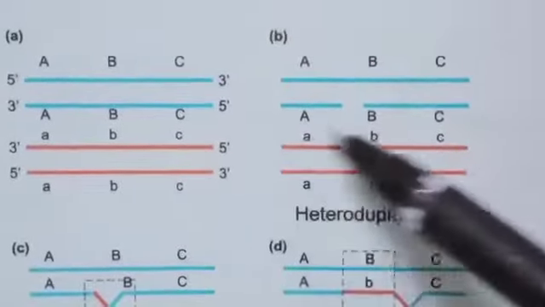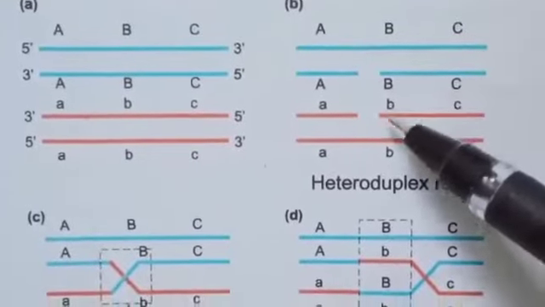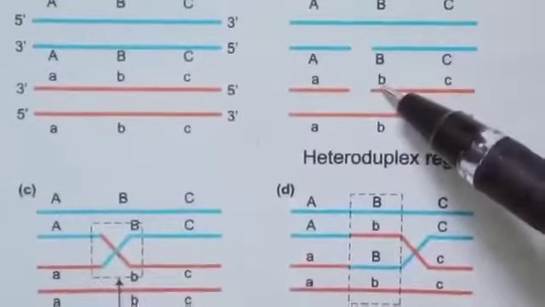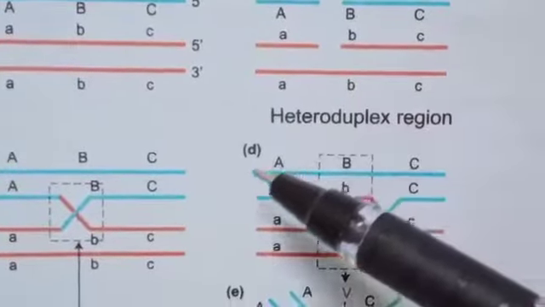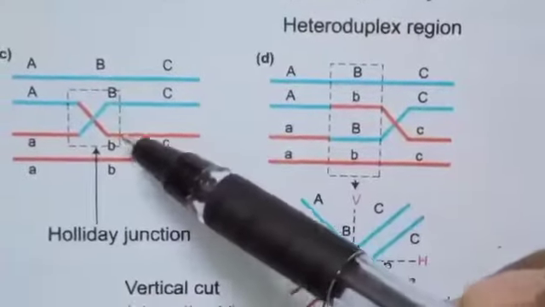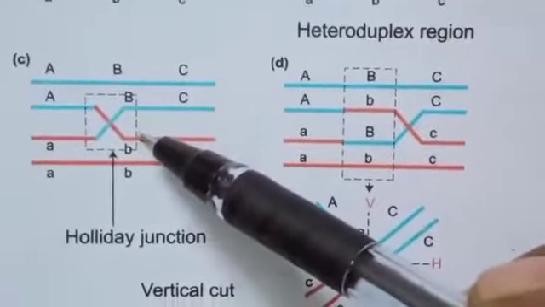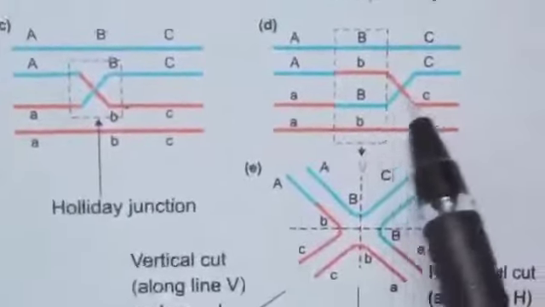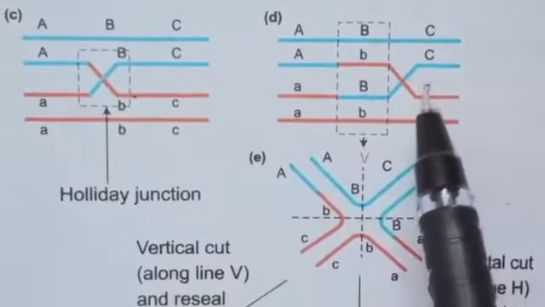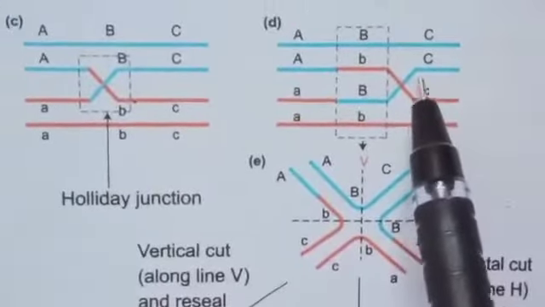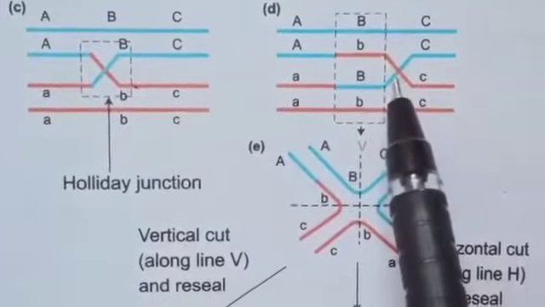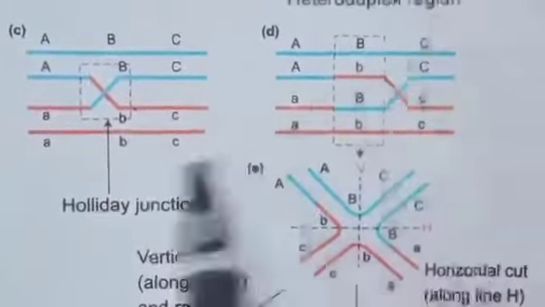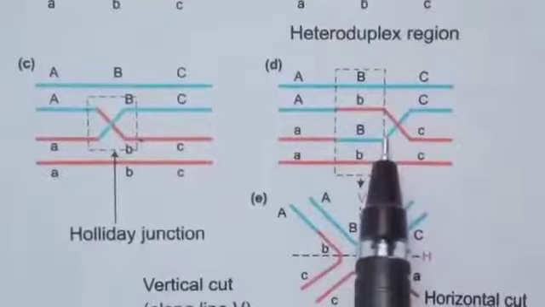One strand of both DNAs is cut in one place by the enzyme endonuclease, you know, restriction endonuclease. The cut strands cross and join the homologous strands, forming the Holliday structure. This is called the Holliday junction. The Holliday junction migrates away from the original site. This process is called branch migration. As a result, a heteroduplex region is formed. This is the Holliday junction and this is the heteroduplex region.